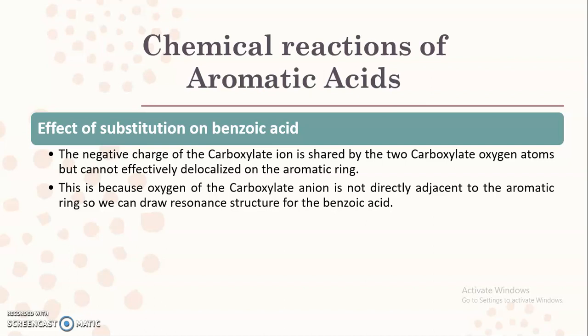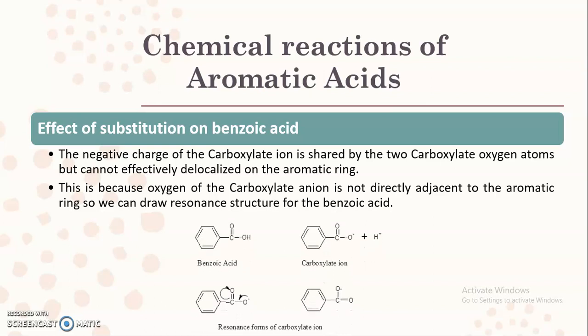Here we know that the negative charge is present on the carboxylate ion, which can be seen by considering the example of this carboxylate ion. Benzoic acid, when it undergoes dissociation, is converted into the carboxylate ion and hydrogen ion. Here this oxygen atom bears a negative charge.